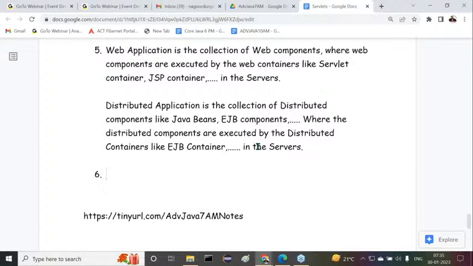Here the question is: both web applications and distributed applications are designed using Java only, but why are web servers not supporting distributed applications? This is the question, guys. Observe carefully. In general, at the very startup stage of the technologies, at the very beginning stage of server-side application development, we had only web servers. Their intention was not to provide any dynamic response. They had to provide only a static response.